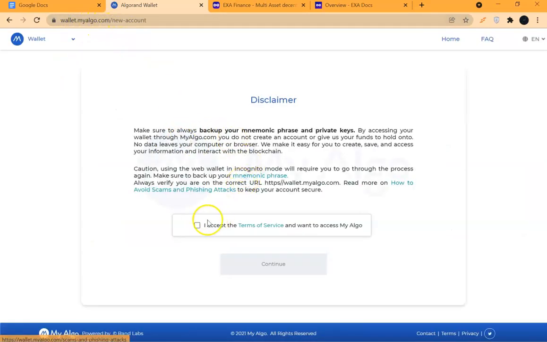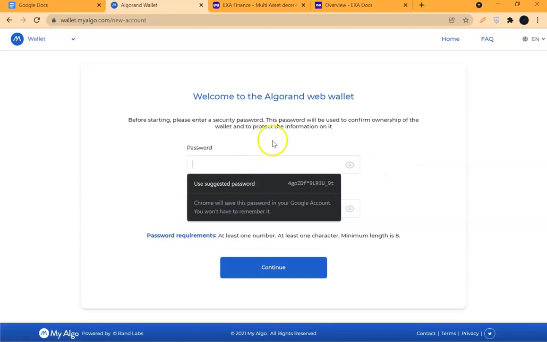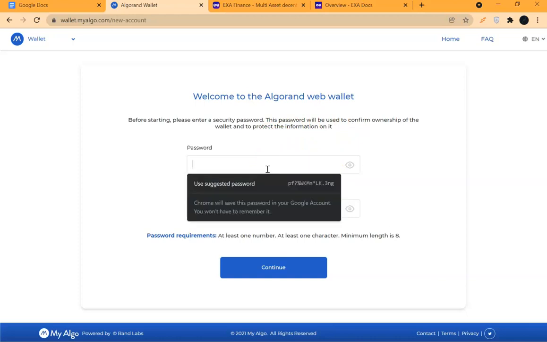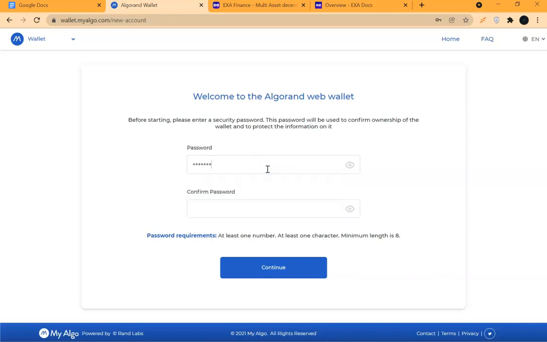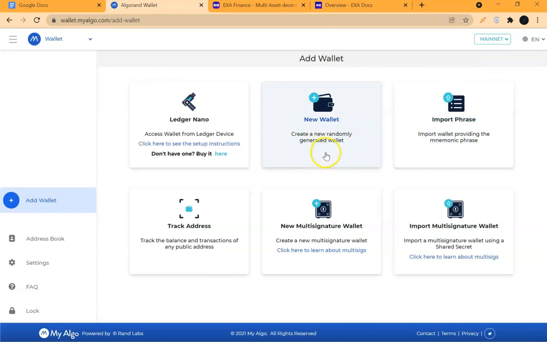So wallet.myalgo.com, access it. Continue, then put in your password. Welcome to Algo Web Wallet. Create wallet here. Let me just look for a random password, something like this. So continue, and it will log you in. So create new randomly generated wallet. Just create it.